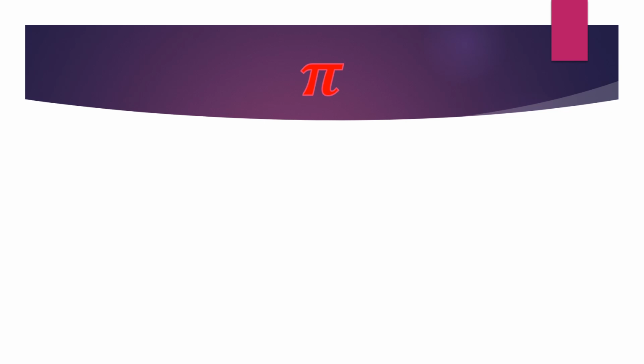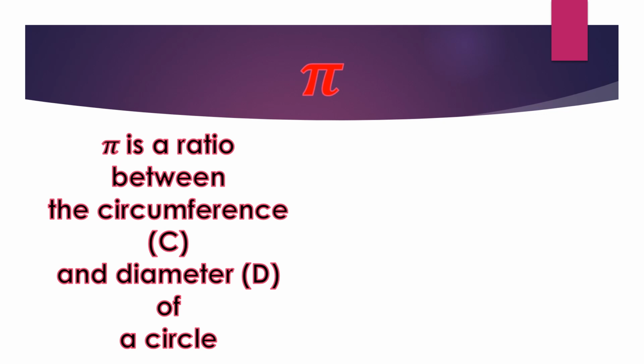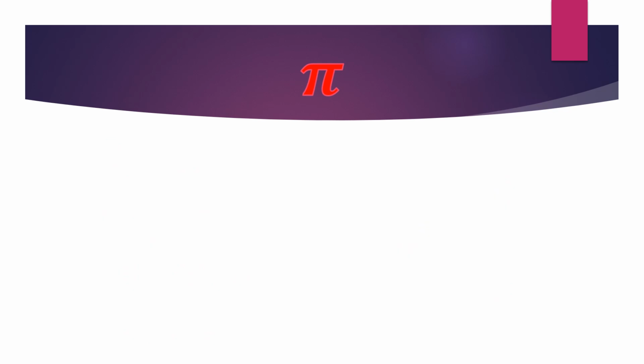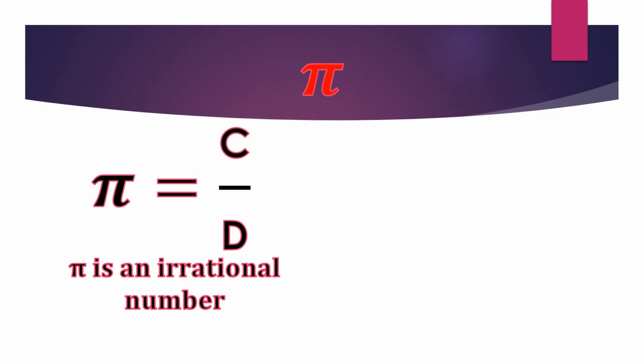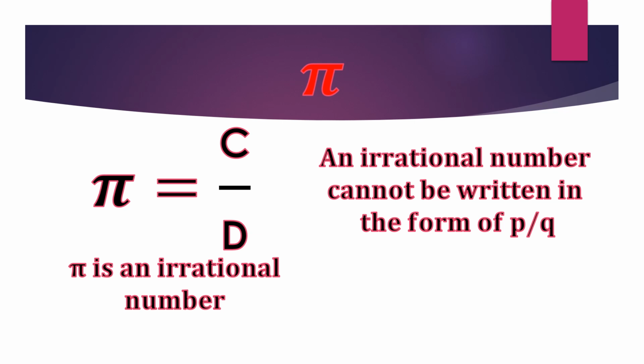Now, what is pi? Pi is a ratio between the circumference c and the diameter d of a circle, written as pi is equal to c over d. If pi is equal to c over d, it is also true that pi is an irrational number. And what is an irrational number? An irrational number is a number that cannot be written in the form of p over q.